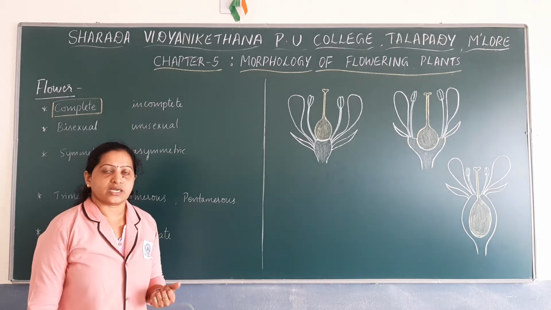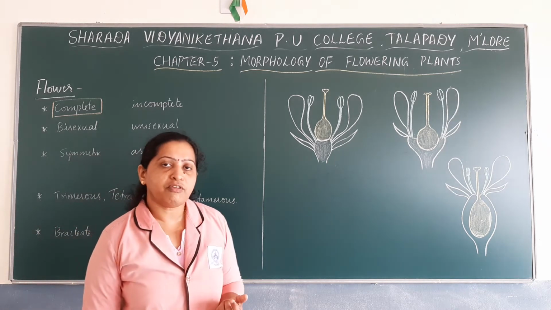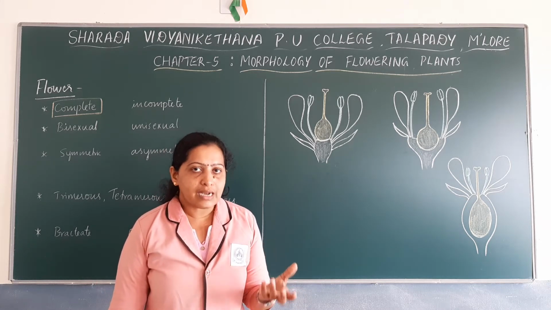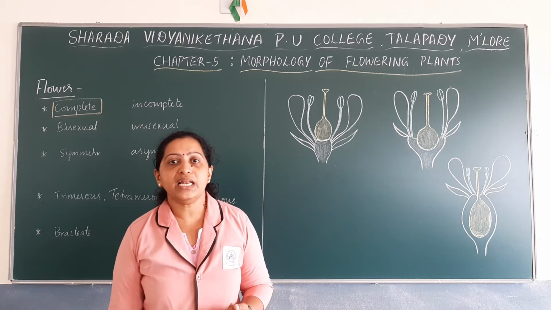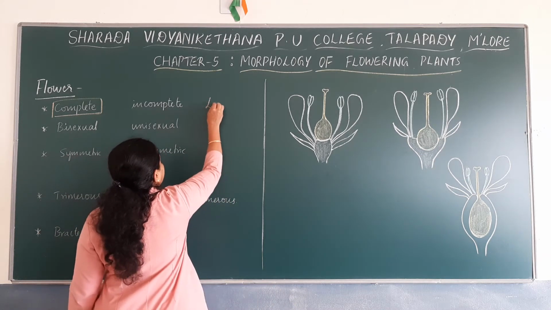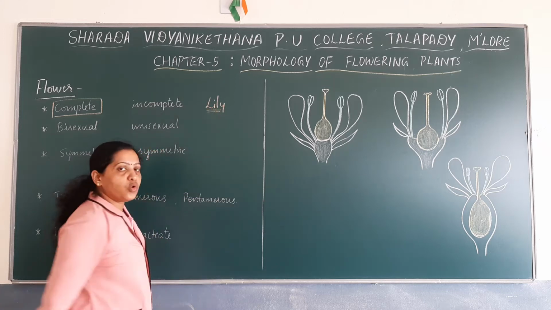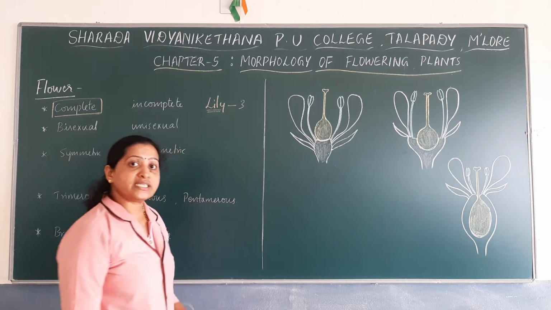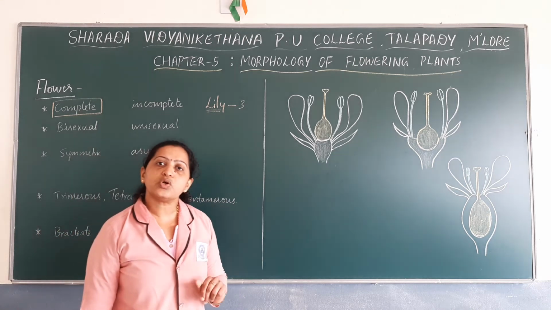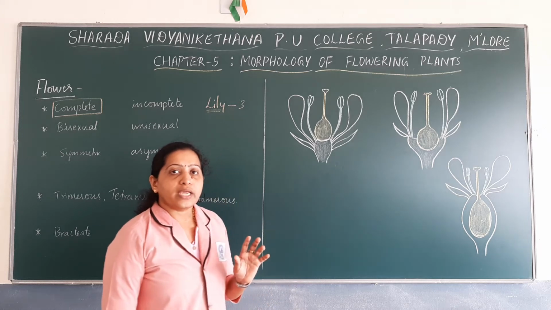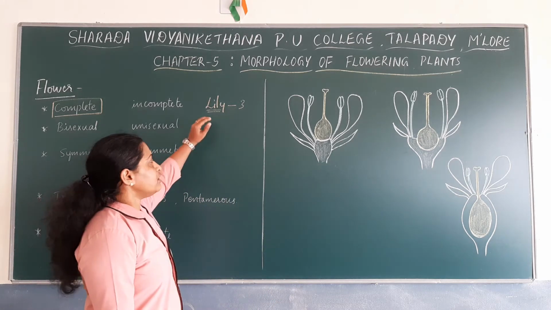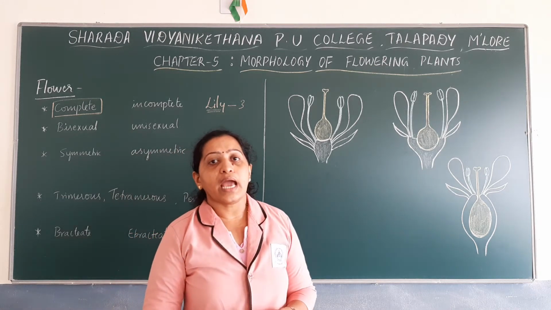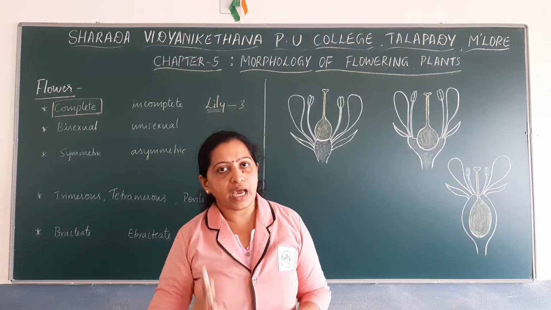For example, there are certain flowers, such as the flowers that belong to the monocotyledonous class Monocotyledonae, for example, the lily flower. The lily flower has only three whorls. It is a bisexual flower, but it has only three whorls. In the lily flower, and many other flowers which belong to the class Monocotyledonae, they have androecium and they have gynoecium.